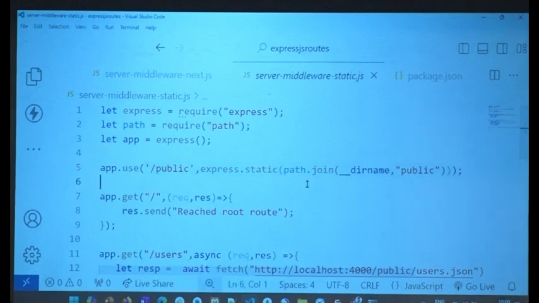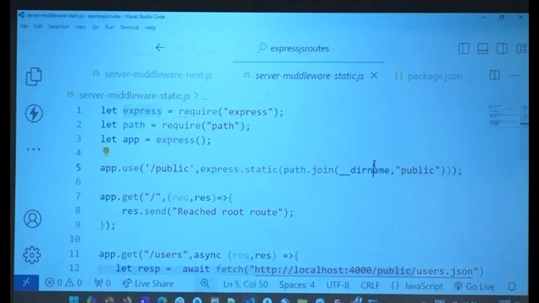Everybody, for all those who are listening, there are times when you want to give one name to the folder, but in the URL you want it to be a different name, right? You could do this using this virtual path also, meaning you can create a directory by name public, but call this assets. So when you're calling localhost:3000, you can say /assets instead of public. I didn't want to confuse you because that was the first time you were looking at it. So we have public.